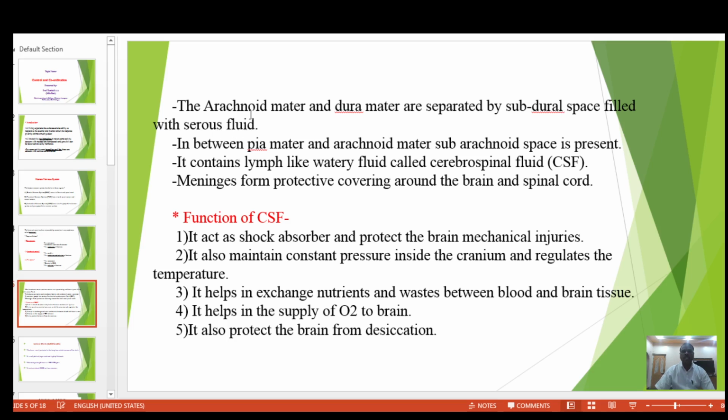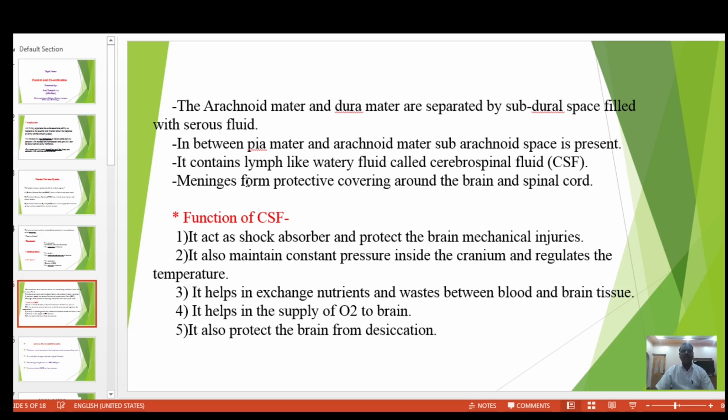Next, the arachnoid mater and dura mater are separated by the subdural space filled with serous fluid. Between the pia mater and arachnoid mater, the subarachnoid space is present.